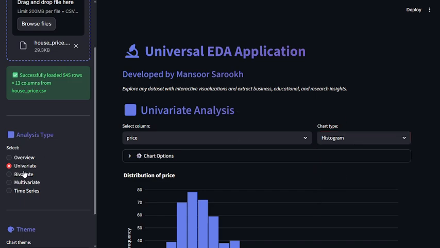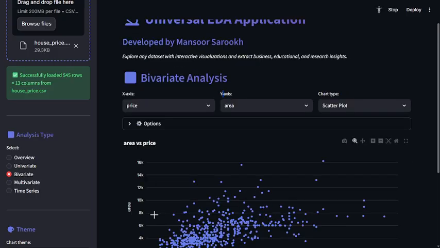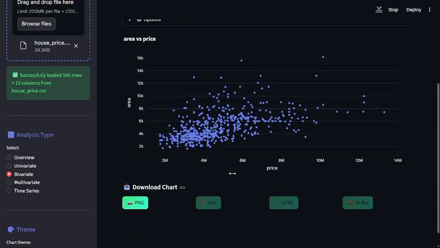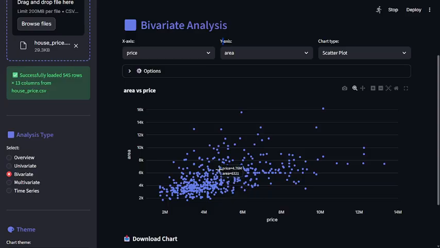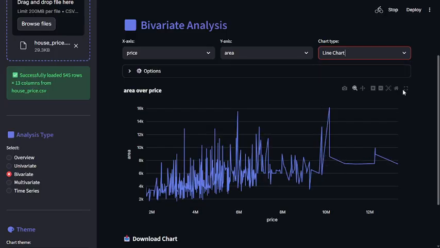Now for the bivariate analysis: x axis, y axis and chart type. So for example, scatter plot, and y axis area is selected, and x axis price is selected. So this is the scatter plot. And if we select the line chart, this is the line chart.